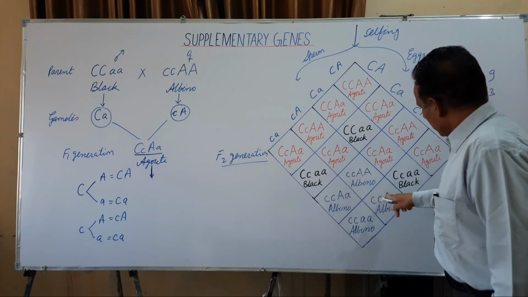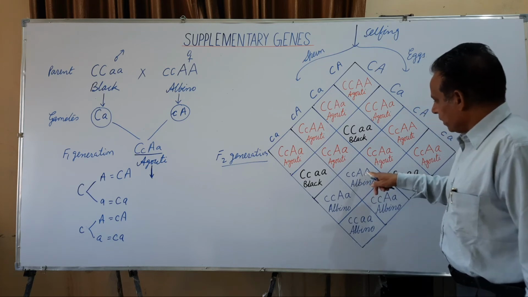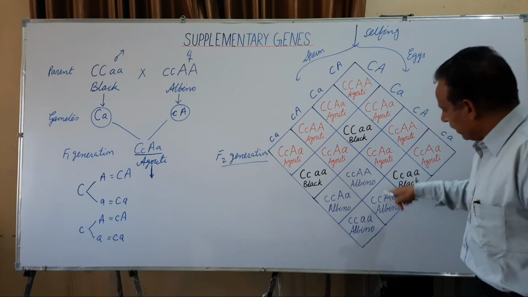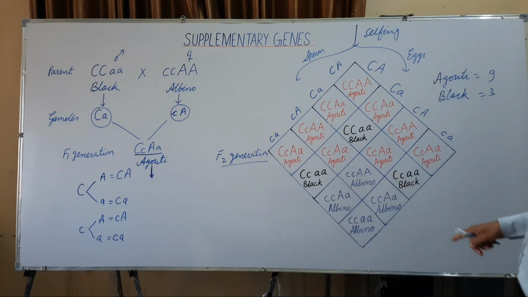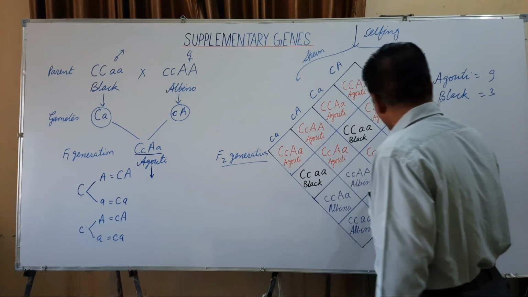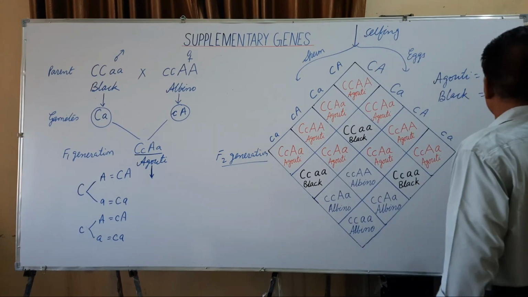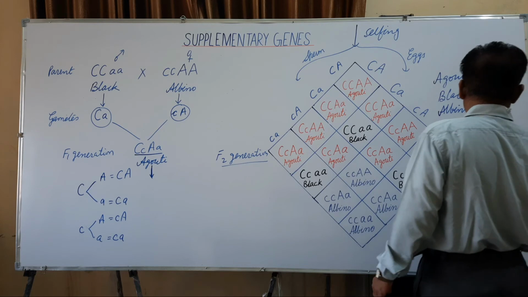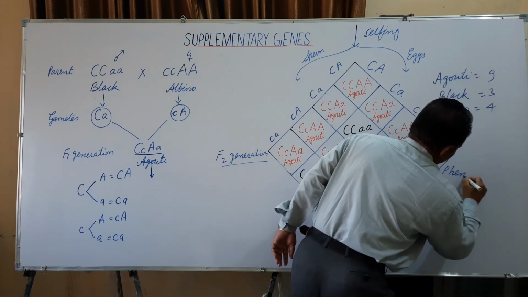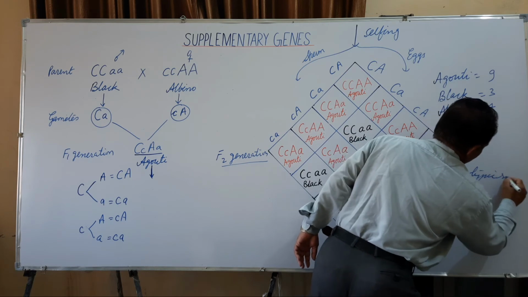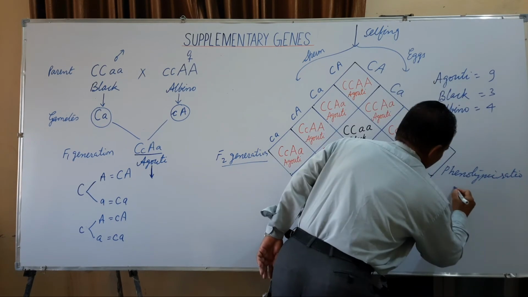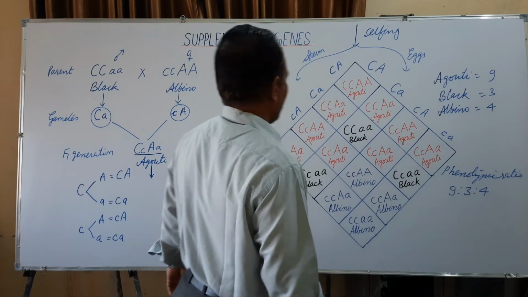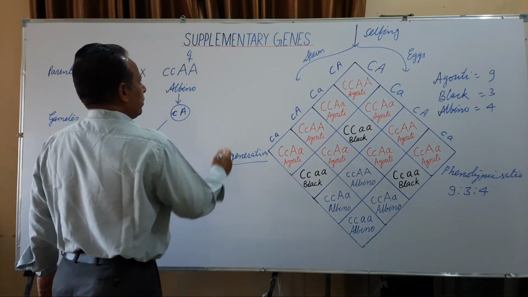In 3, the dominant A is present, but this dominant A is not expressed. So, in all the remaining four, there is albino, as the behavior of such type of the genotypic combination is recessive. So, the albino are 4 in number. So, the phenotypic ratio in F2 generation is 9:3:4. This ratio modifies the Mendelian dihybrid ratio, that is 9:3:1.